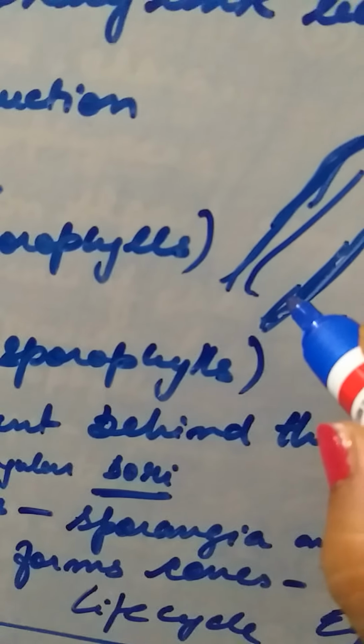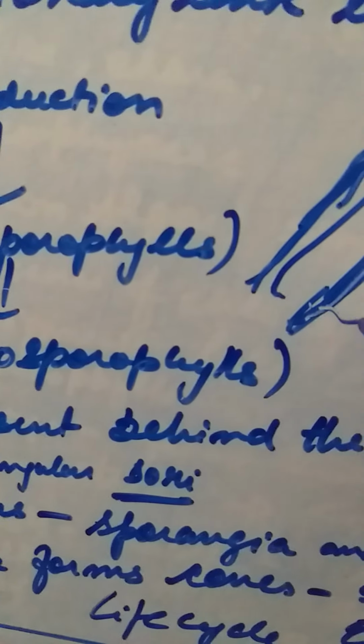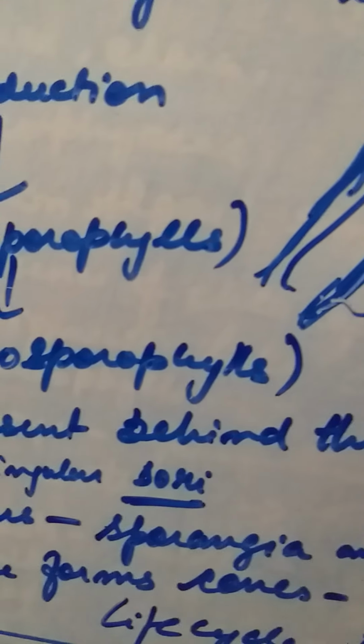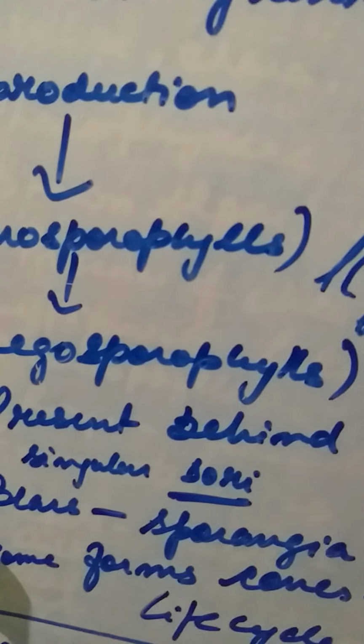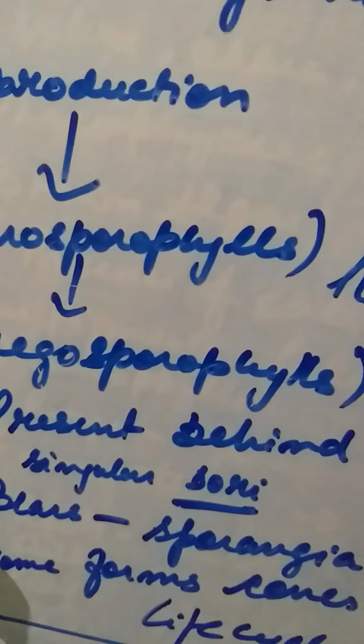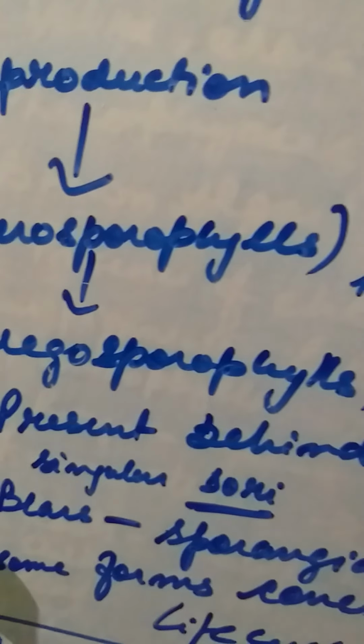When they mature, the spores will be released into the air. The microsporophylls will release the antherozoids, or the male gametophyte, into the air, and the female ones would be bearing small archegonia. If it is a female cell, they will bear small archegonia over there, and these spores will go and fertilize over there.